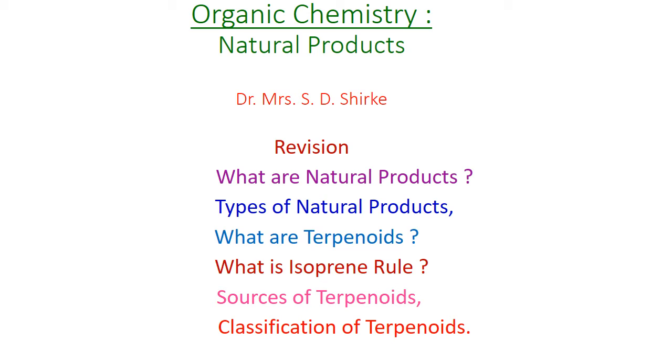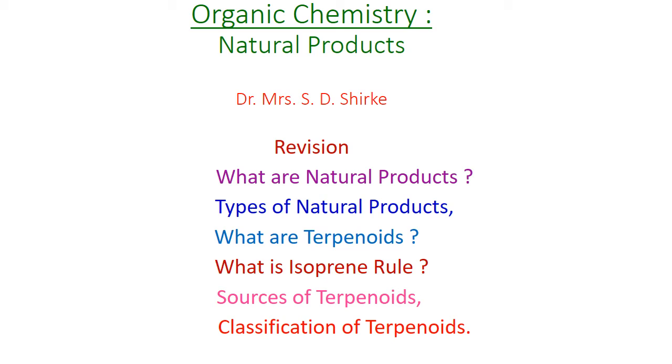These different classes are monoterpenoids, sesquiterpenoids, diterpenoids, triterpenoids, tetraterpenoids and polyterpenoids. Monoterpenoid means this prefix mono does not refer to number 1, but there is one molecule of terpenoid and number of isoprene units are 2. The sesquiterpenoids means number of isoprene units are 3, means number of carbon atoms is 15.